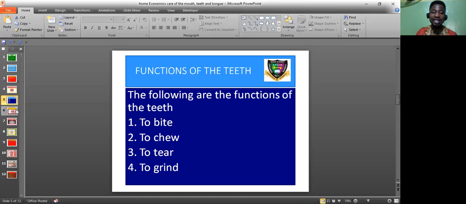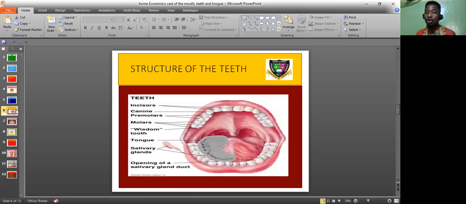So let's now go to the structure of the teeth. What do your teeth look like? So here is what your teeth look like. All right. Here are the incisors, like I showed you. The incisors are the front teeth, okay? Upper front teeth and the lower front teeth are your incisors. After that, you have your canines. Your canines are the set of teeth that come after your incisors, to the right and to the left, on the upper part and the lower part, okay?